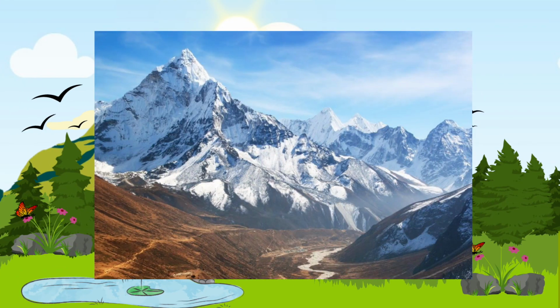The Himalayas in Asia are a prime example of mountain building resulting from continental-continental convergence. The Himalayas were formed by the collision between the Indian Plate and the Eurasian Plate. Around 50 million years ago, the Indian Plate, carrying the Indian subcontinent, started moving northwards towards the Eurasian Plate.